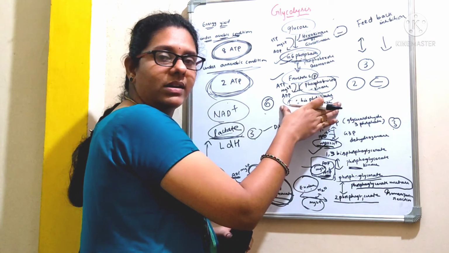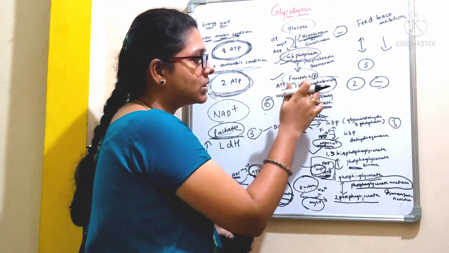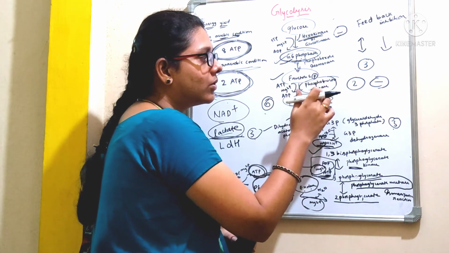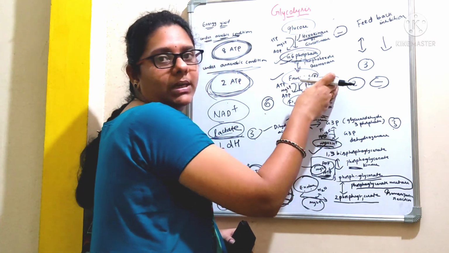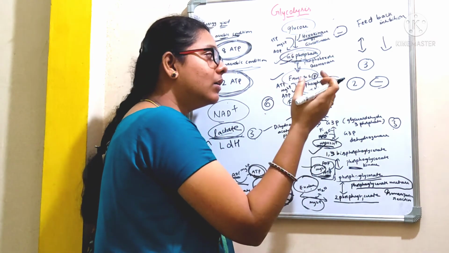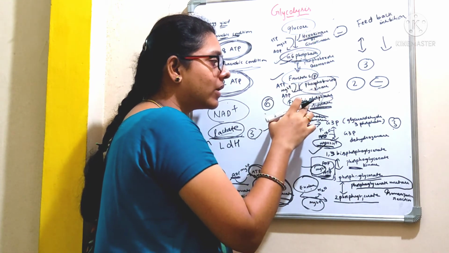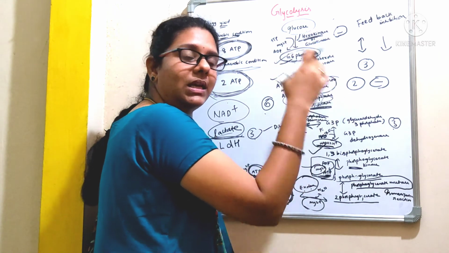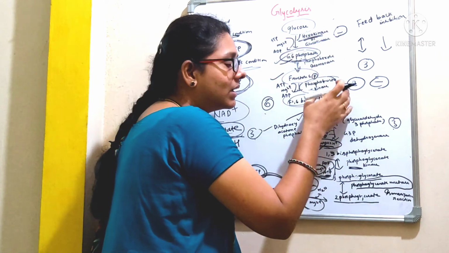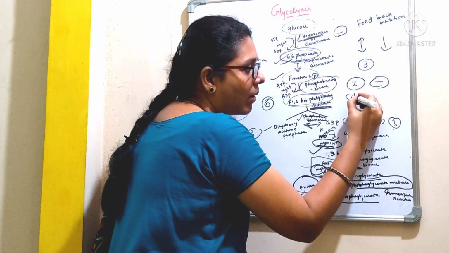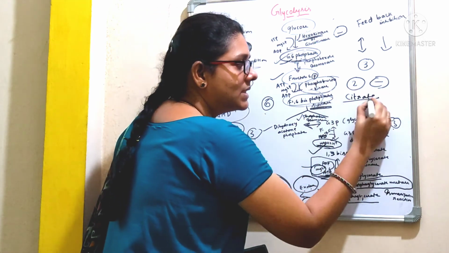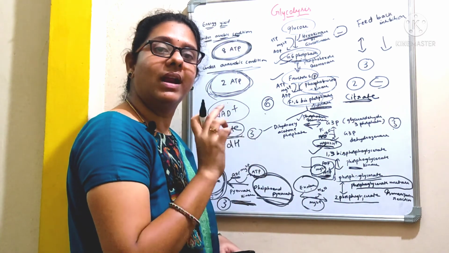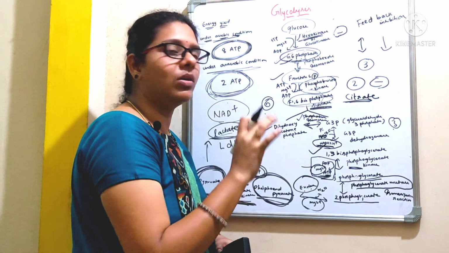Coming to the second regulatory step, that is the conversion of fructose 6-phosphate to fructose 1,6-bisphosphate by the action of the enzyme phosphofructokinase. So here this enzyme is inhibited. When this enzyme is inhibited, it can no longer convert fructose 6-phosphate to fructose 1,6-bisphosphate. And this phosphofructokinase enzyme is inhibited by high energy, and it can also be inhibited by a compound called citrate. This citrate is an intermediate of the TCA cycle. TCA stands for tricarboxylic acid cycle. I'll make a video on that also.